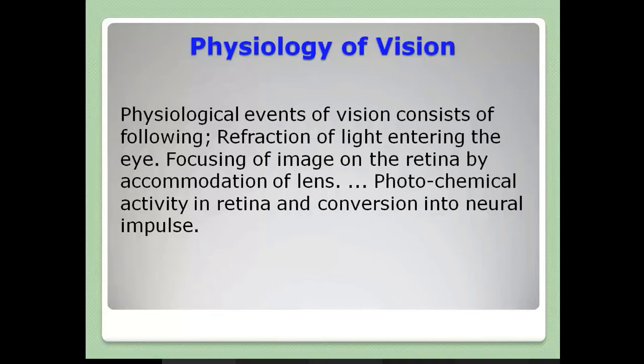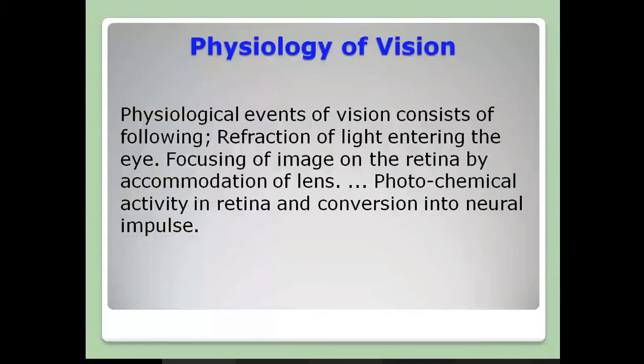That focused image is falling on the retina. Retina is the very important photoreceptor layer which is present at the back side of the eyeball. So second step, focusing of image on the retina by accommodation of the lens, that is your biological lens. Then the next event is photochemical activity. There a biochemical reaction happens in the retina. That is called a photochemical reaction or photochemical activity which is happening in the retina.